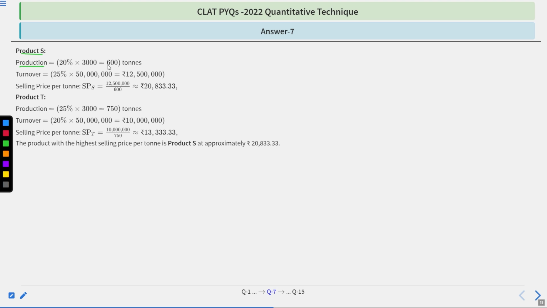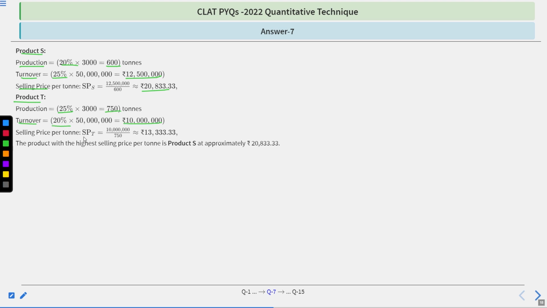Now for product S, simple. Production 20% of total, which is 600 tons. Turnover 25% of 50 million. Selling price, turnover divided by production, you will have 20,833.33 rupees. Now for T, production is 25% of total, means 750 tons. Turnover means 20% of 50 million.